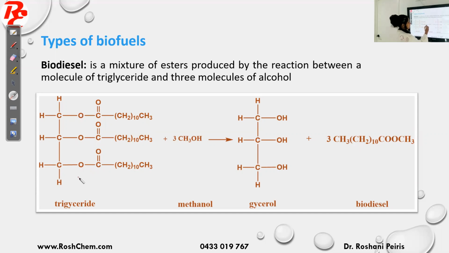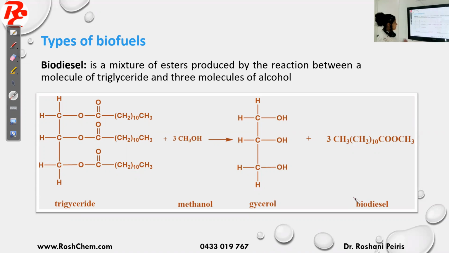Now I react the triglyceride with three alcohol molecules. In this example, I have taken three methanol. When you react the triglyceride with methanol, you get glycerol, and this molecule is called biodiesel, which is also an ester. You have COOCH3, so I can say it's a methyl ester because you have CH3 here. If you have ethanol here, it will be an ethyl ester, which is biodiesel.